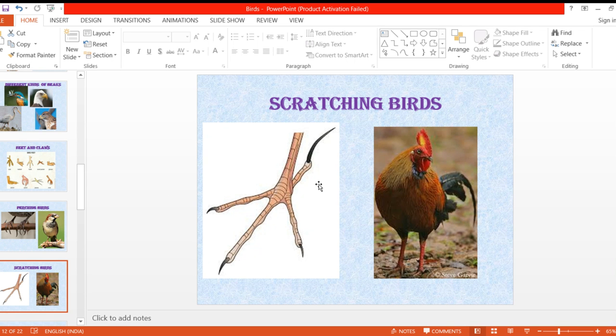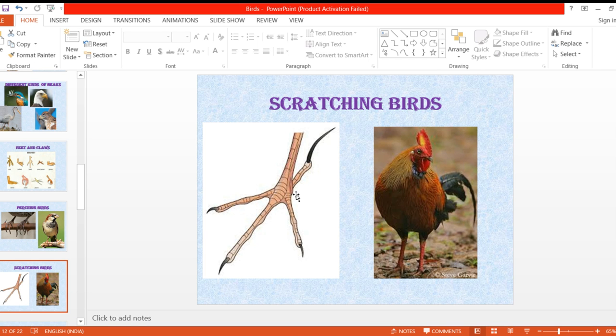And they take some and they eat the insects, the worms, whatever they get in the ground. First they remove the mud from their feet and then they eat the worms. They scratch the ground to find the worms, small insects and all, and then they eat. So their feet are like this.